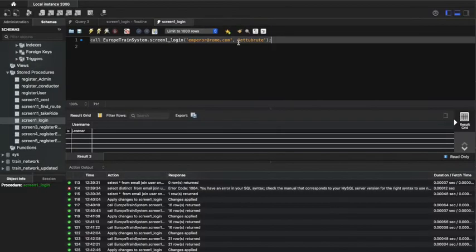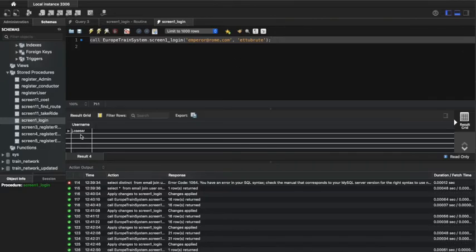A user with the email emperor@rome.com and with the password a2brute. And so from previous screens, we know that this user, Julius Caesar, was approved by an administrator. So he should be able to successfully log in. And as we could see, this function is returning something, which means that the login was successful in contrast to before.